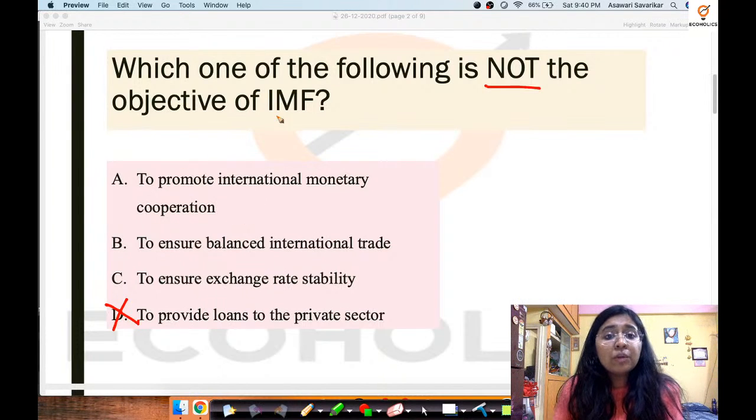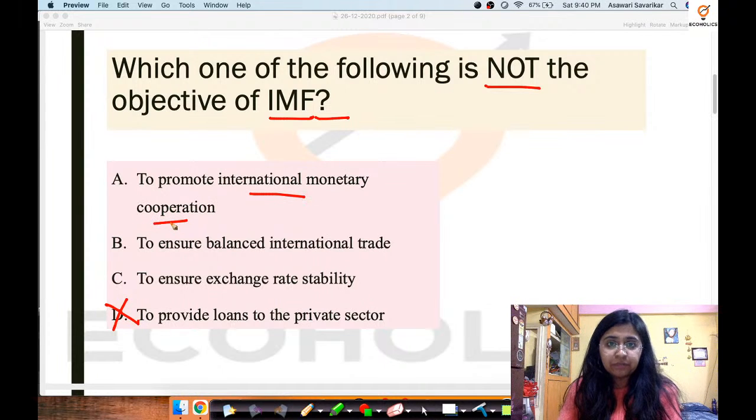When we talk about the International Monetary Fund, we must know what its basic objectives are. It's a fund specifically to promote international monetary cooperation among various countries globally, and also to ensure balance in international trade.